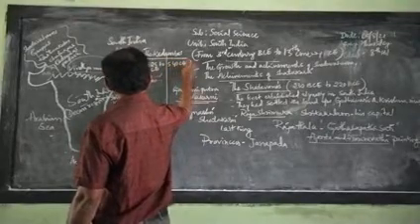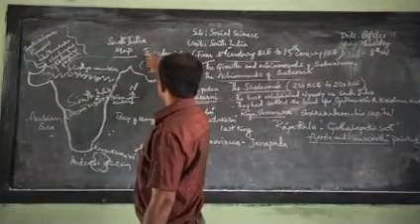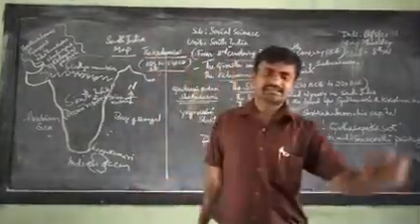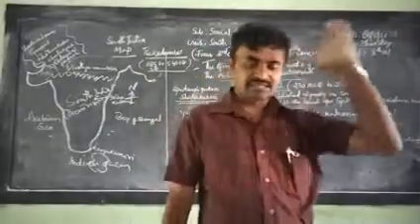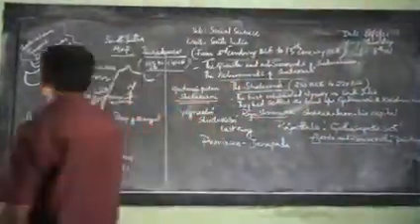This is what we call the administration span of the Kadamba dynasty in South India. This is the first dynasty to be established in Karnataka.